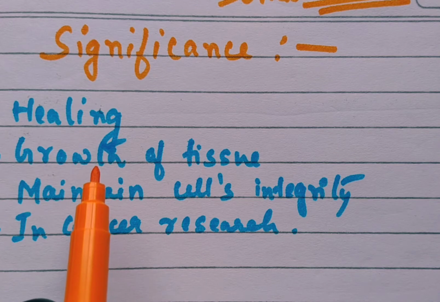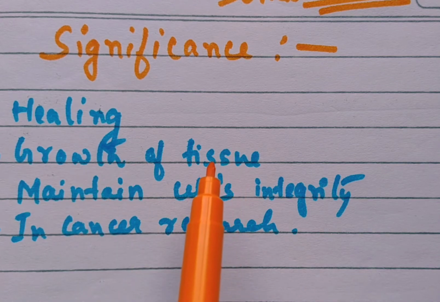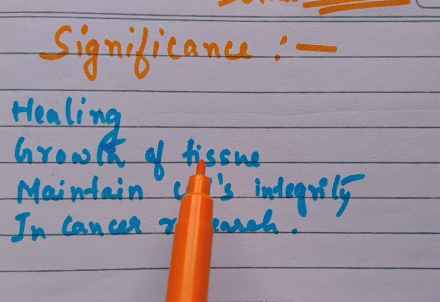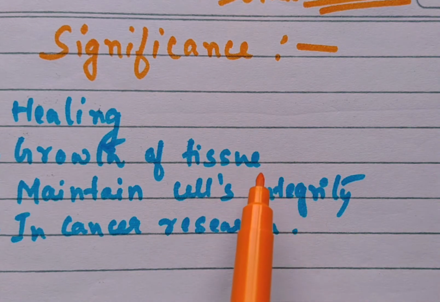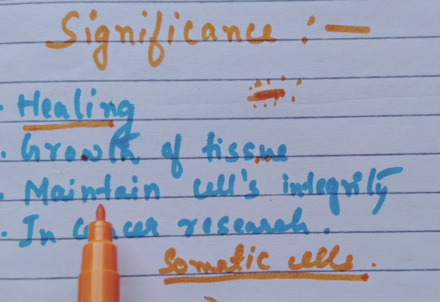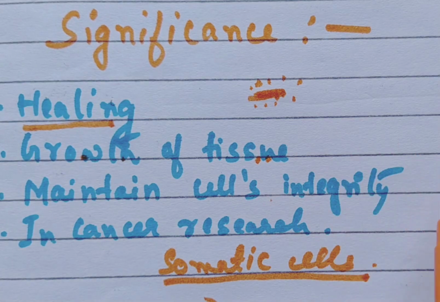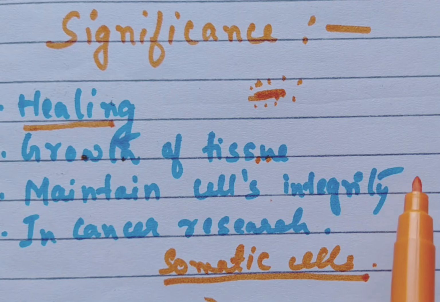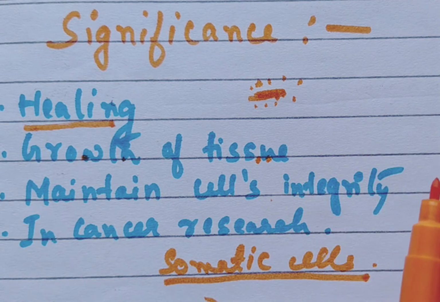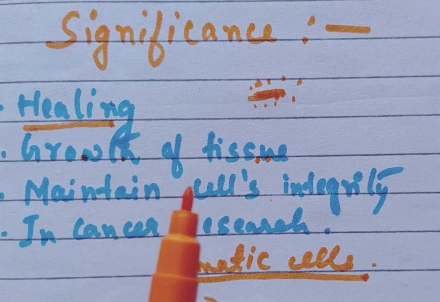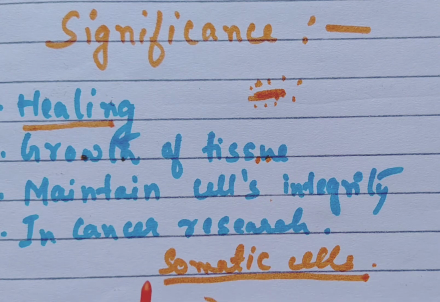It is also essential for the growth of the tissue, and as a result we can see that babies grow into adults. And it is also essential to maintain the integrity of the cell, that is, it maintains the number of chromosomes in each and every cell of the body. Like in the human body we can see that in each and every cell of our body there are 46 chromosomes, and thus the process of mitosis maintains the integrity of the cell.